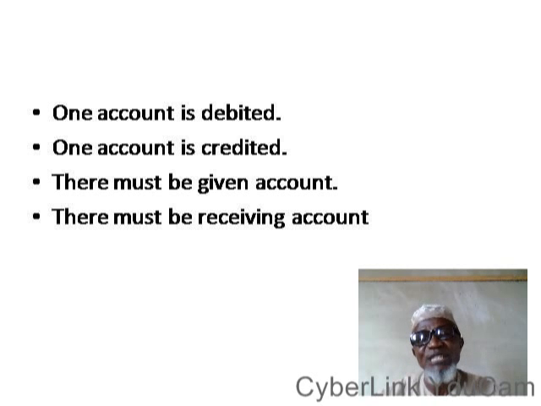That's the reason why you should have an account for the giver and at the same time an account for the receiver. So an account has to be debited and an account has to be credited.